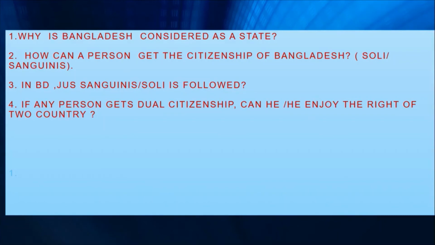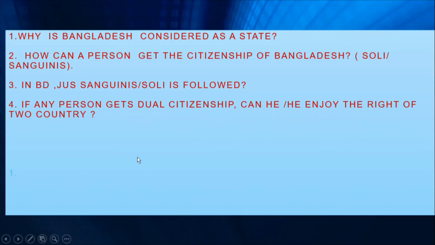Understand? So here two types of question may come. That is, it may be Sanguinis or Soli or like this. Okay. So a person can get the citizenship in Bangladesh according to Jus Sanguinis. It is a normal matter, and a person will get the citizenship of Bangladesh by formal grant also. Okay. So in Bangladesh, Jus Sanguinis or Jus Soli is followed. So generally in Bangladesh, Jus Sanguinis is followed. Understand everyone?